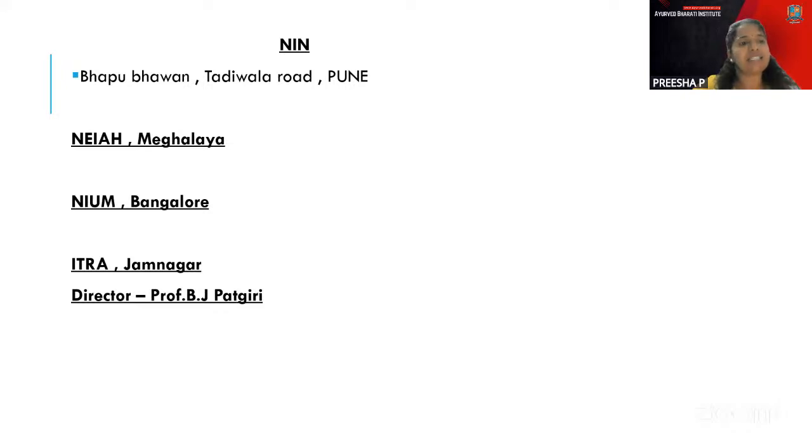ITRA has the formation of different institutions, like ITRA itself, which is the main postgraduate center. Also there is another Ayurveda college functioning there, one of the oldest colleges, the Shri Gulab Kunverba Ayurveda Mahavidyalaya. And you also have a pharmacy institute, the Indian Institute of Ayurvedic Pharmaceutical Sciences, at Jamnagar. And you have the Maharshi Patanjali Institute for Yoga, Naturopathy, Education and Research, MPIYNER, under ITRA in the Department of Swasthavritta. This institute is also located in Jamnagar only.